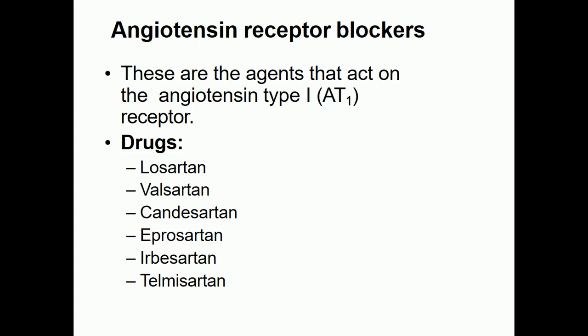Today I will teach you about the angiotensin receptor blockers. So what are angiotensin receptor blockers? Angiotensin receptor blockers are those agents that act on the angiotensin type 1 (AT1) receptors. Angiotensin receptor blockers include Losartan, Valsartan, Candesartan, Irbesartan, and Telmisartan.